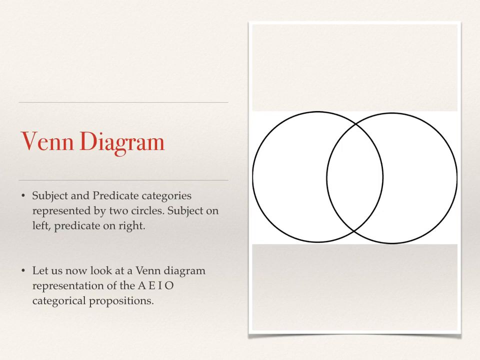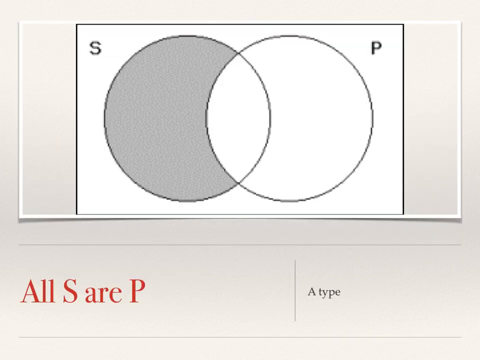So in that overlap, there is the possibility where something can be both S and P. So if we say all men are mortal, for instance, we would say that every subject, men, has the property of being mortal, or P, and so there would be that overlap. But if we think about that, all men are mortal, if we look at this picture, this is actually the way to draw out the A-type propositions, all men are mortal. The shaded area on the left means there is nothing there, means it's empty.